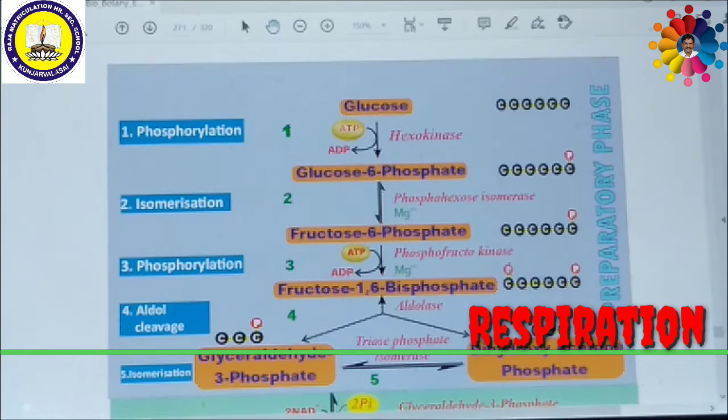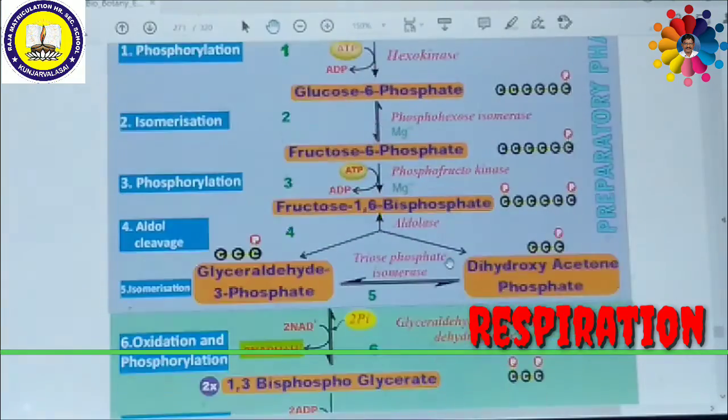Finally, fructose 1,6-bisphosphate is cleaved by the enzyme aldolase to produce 2 molecules of 3-carbon compounds: glyceraldehyde 3-phosphate and dihydroxyacetone phosphate. Both are 3-carbon compounds, mutually interconvertible with the help of the enzyme triose phosphate isomerase. Until this stage is called the preparatory phase. After this, it enters the payoff phase.